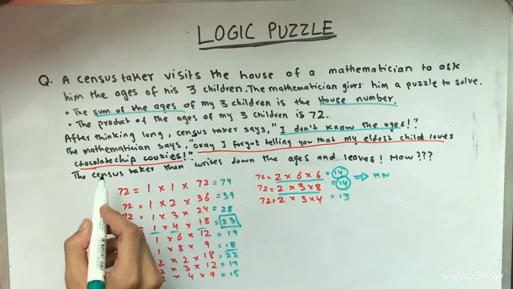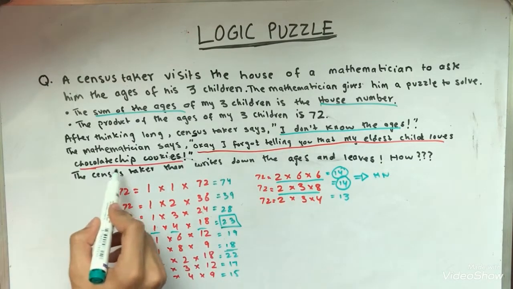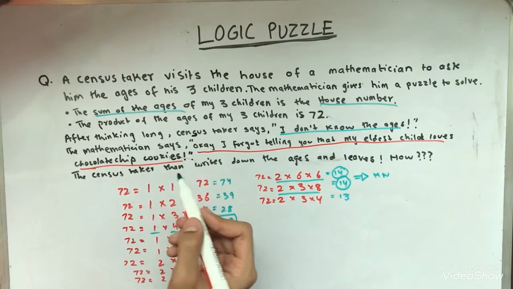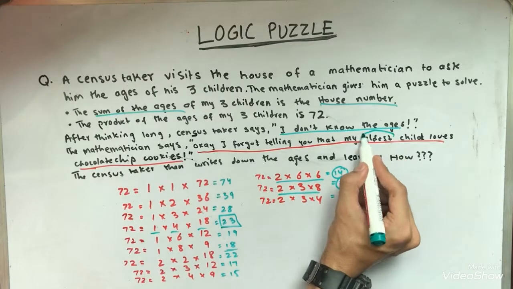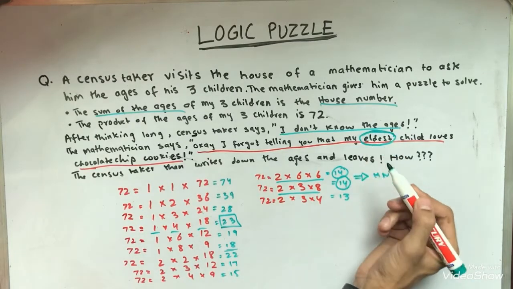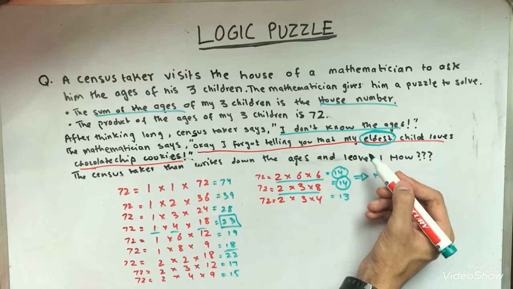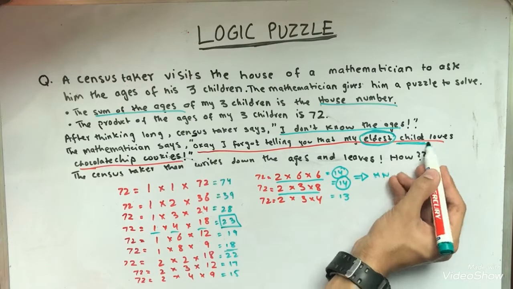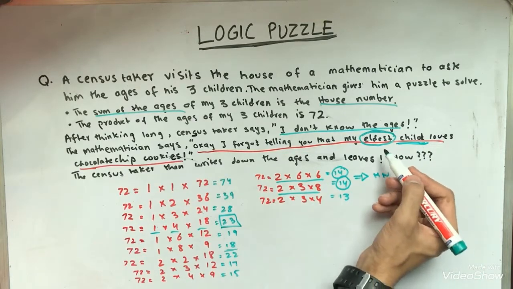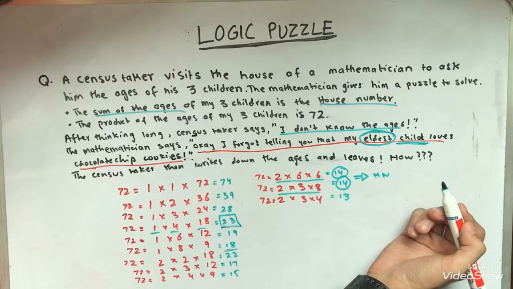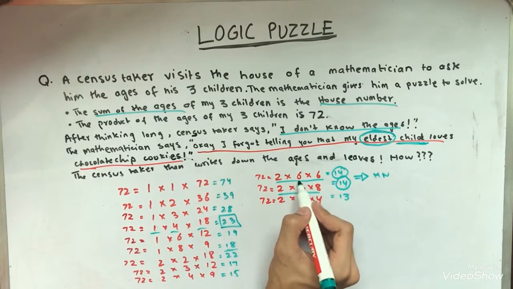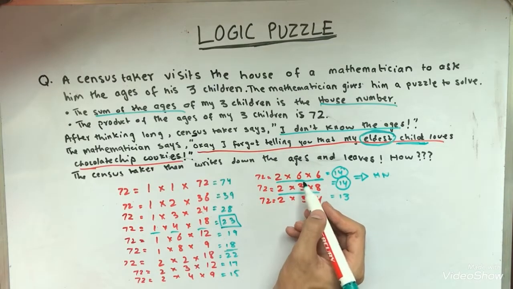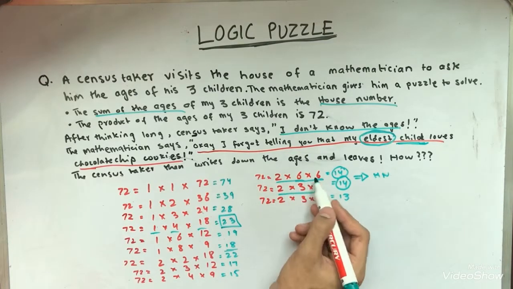Well, most of you will be trying to decode what chocolate chip cookies is trying to convey to us. It's just a decoy. It is trying to distract you from the real information, that is, eldest. The mathematician says the eldest child. It doesn't say eldest children. It is only talking about a child that is the eldest. In the case of 2, 6, and 6, we have two elder twins, and there is no child who is the eldest of all three.